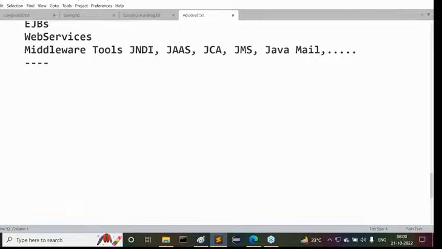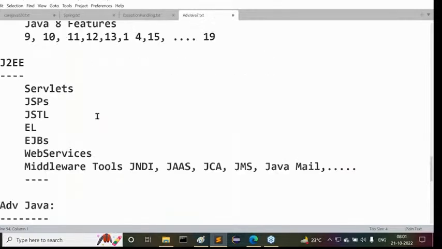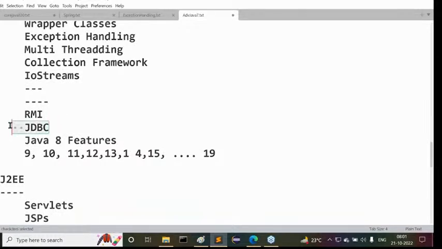Whether this technology is available or not, just leave it here. But one course is going on outside. In our advanced Java, what topics are available, what content exists inside this one, observe carefully. In J2SE, JDBC is available or not? People are taking JDBC from J2SE because it's one of the big topics, the biggest part inside J2SE.